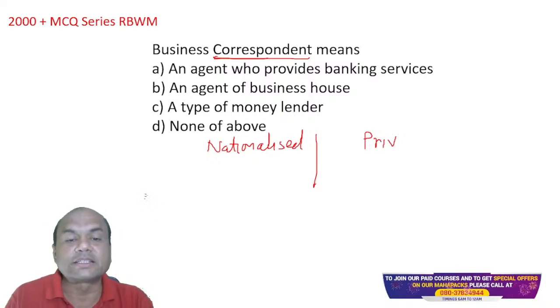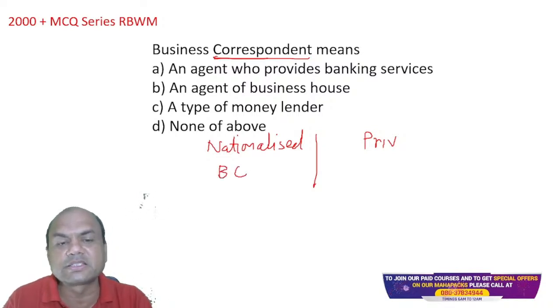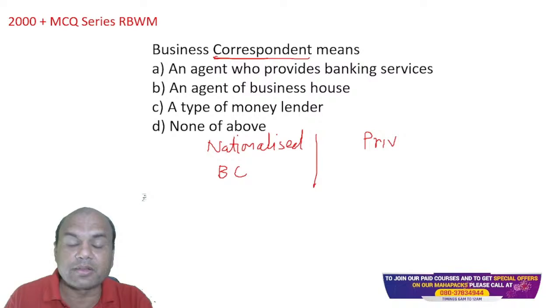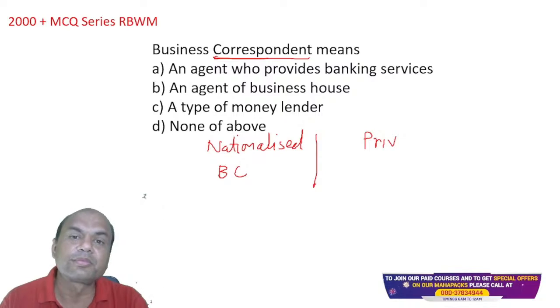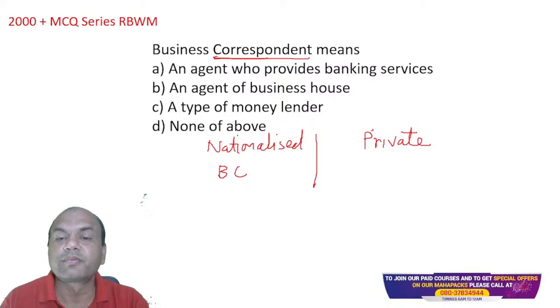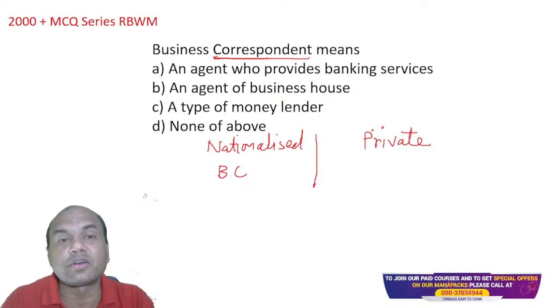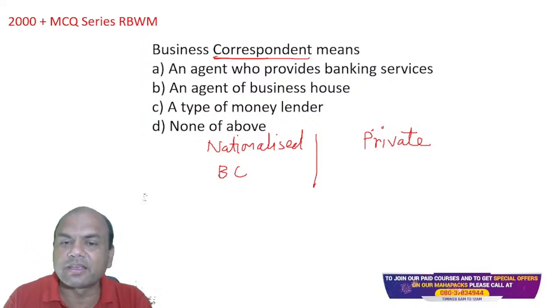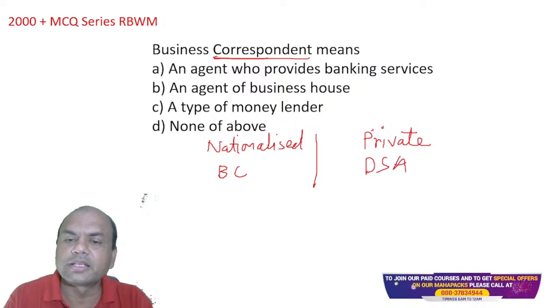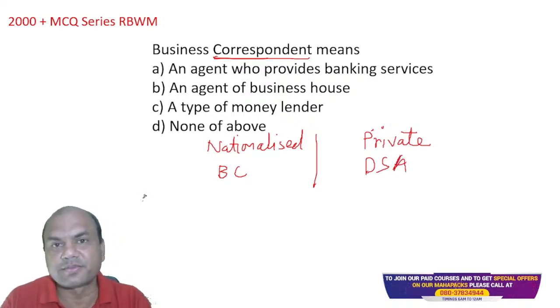So nationalized banks have what? They have BCs, business correspondents. These are private agencies basically. Similarly, what do private banks have? Similar to BCs, there is one word. What is that word called? Private banks have DSA, right? Direct sales agents, selling agents, sales agents. BC is business correspondent. So business correspondent means what?